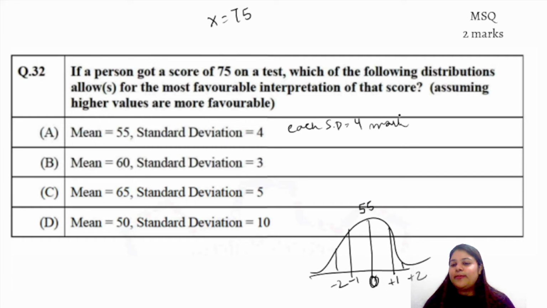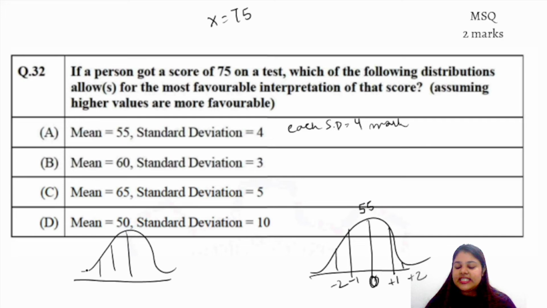But they directly said the standard deviation is 4, which is not actually possible, because in a normal probability curve more than 3 is not possible. +3 and -3, more than that is not possible. So we are assuming, because of the language of the question, that each standard deviation, which means in order to have one standard deviation there should be a difference of 4 marks. So if here is 55, here should be 59.